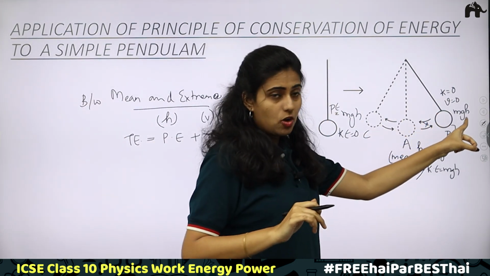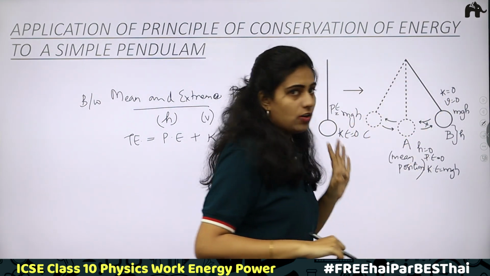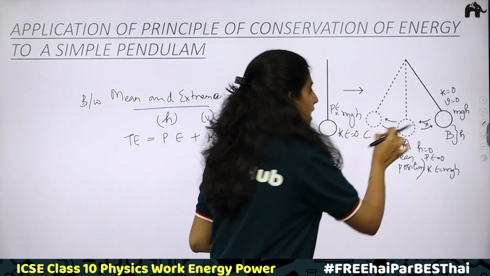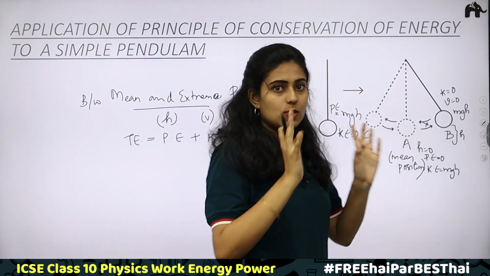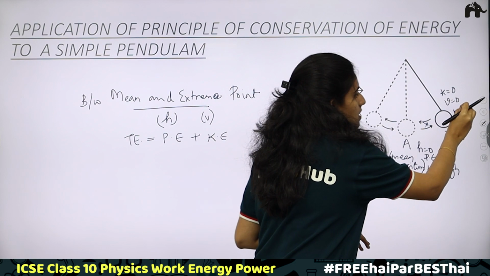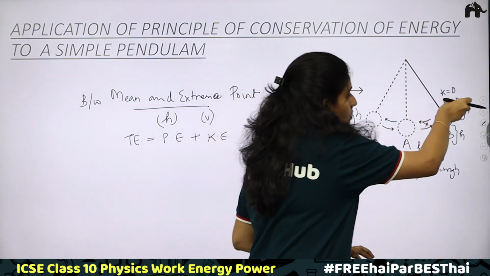At the extreme points, total energy is potential energy. At the mean points, potential energy will become equal to 0 and kinetic energy is the total energy. Anywhere between them, that is between mean and extreme point. At the extreme point, there is maximum potential energy, at the mean point, maximum kinetic energy. So, what happens?